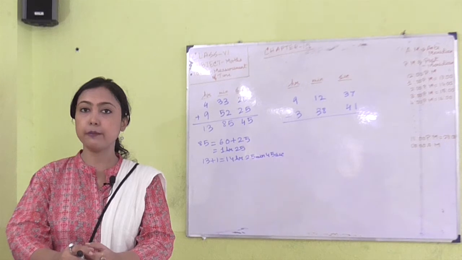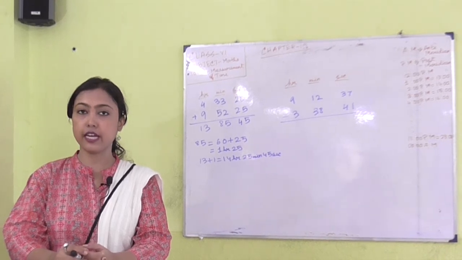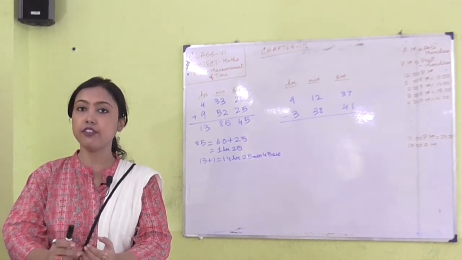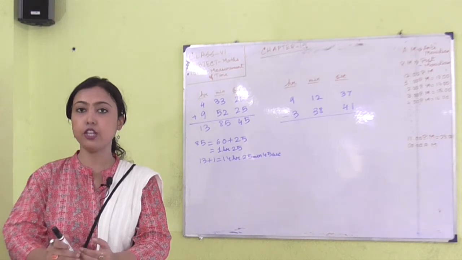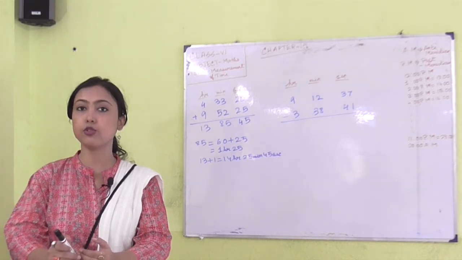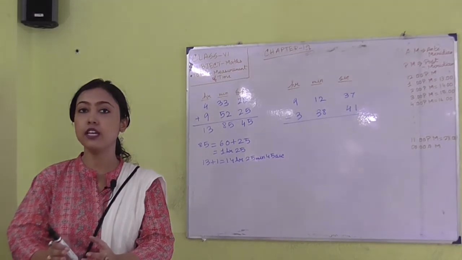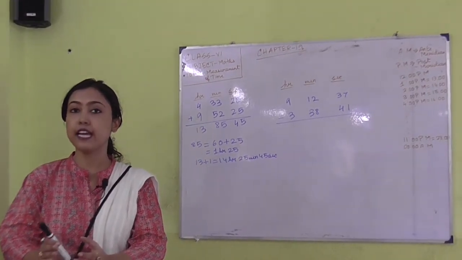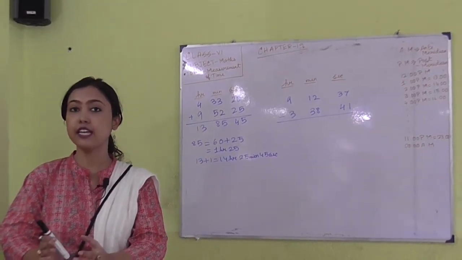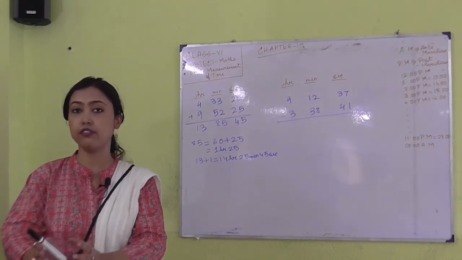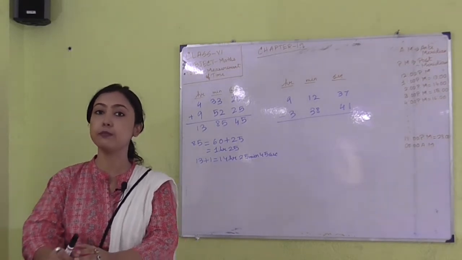Hello students, today I am going to start with the chapter of time. First of all I will give you a brief introduction of time. We all know that our day consists of 24 hours and this 24 hours has been divided into two equal parts, that is 12 hours and 12 hours. So our first 12 hours is known as AM, that is ante-meridian, and the second half of the 12 hours is known as post-meridian, that is PM.